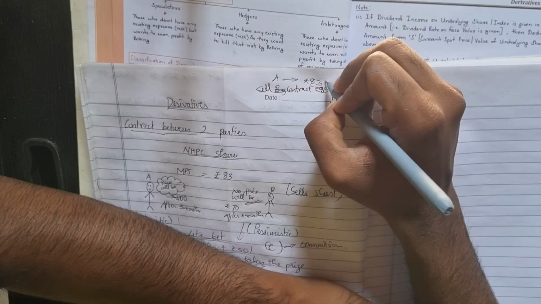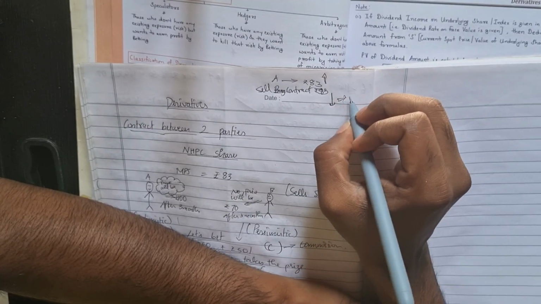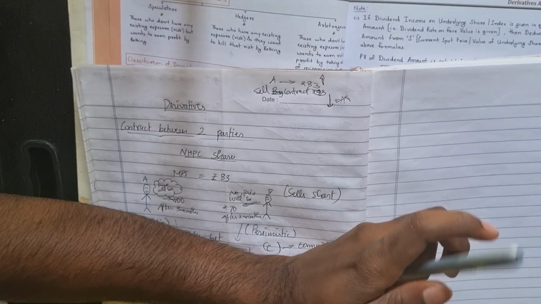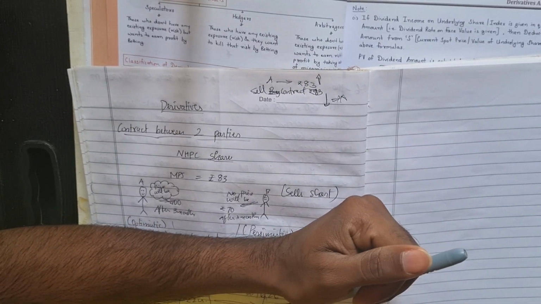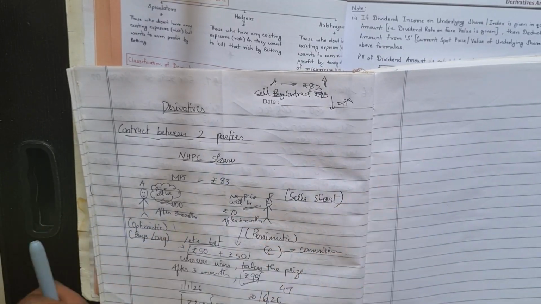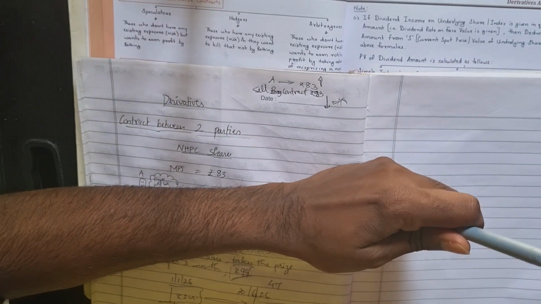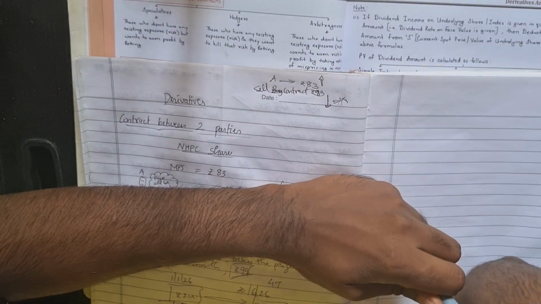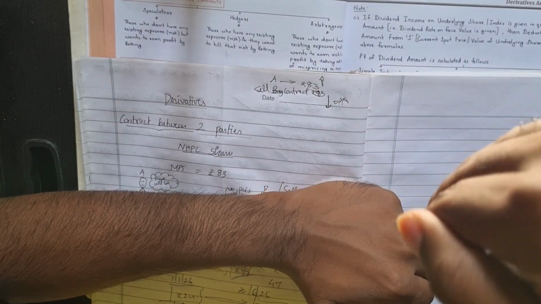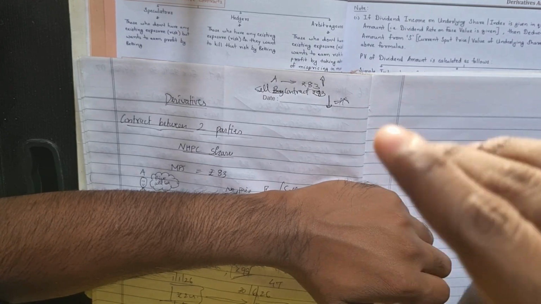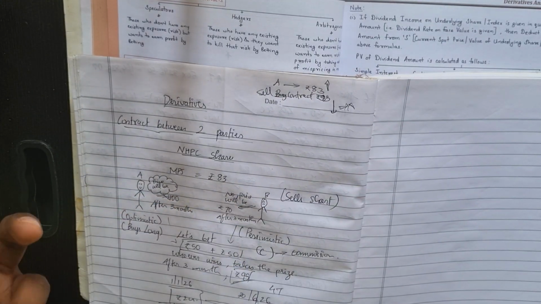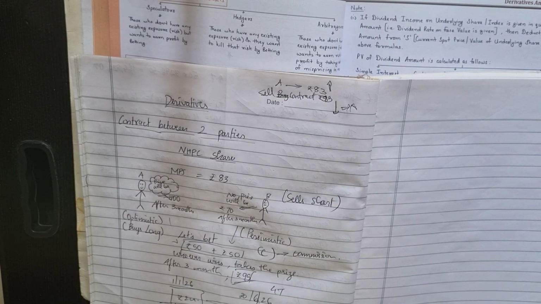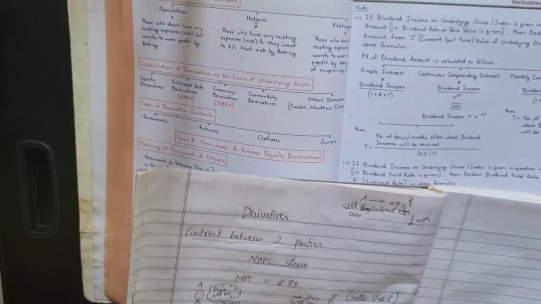But if in the future the price increases and he has taken a short contract, then also he will face loss, right? But here he is minimizing his loss, making his loss near to nil. So this is known as a hedging contract. Whatever he is afraid of, he will take that position. If he is afraid that the price will go down, he will take a short position. If he is afraid that the price will go up, he will take a long position. So hedging is taking the opposite position to what we have. If I have a short position, I will take a long position. If I have a long position, I will take a short position.